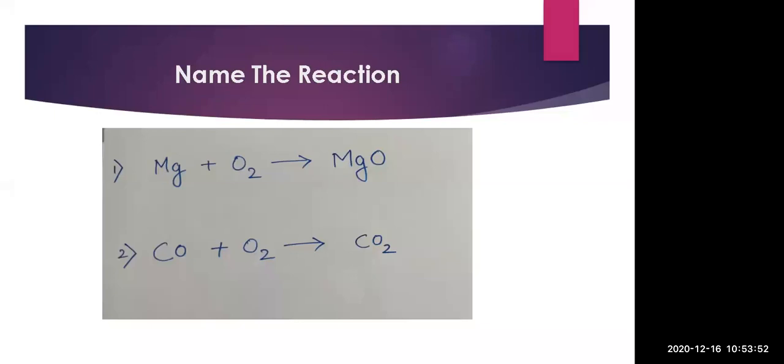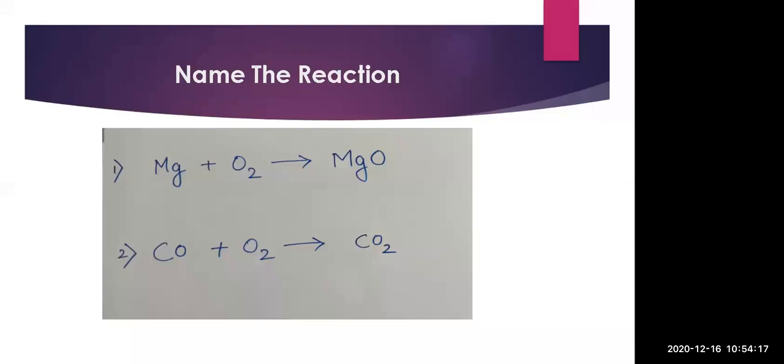Now in displacement reaction, we are getting 2 reactants on the left hand side and 2 products on the right hand side. Now here in combination reaction, we are seeing 2 reactants on the left hand side and 1 product. So here this is not a displacement reaction. So both the single displacement and double displacement are removed.